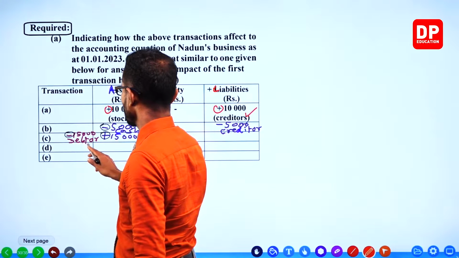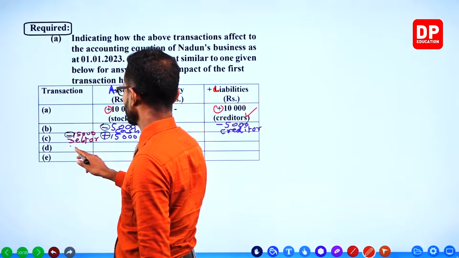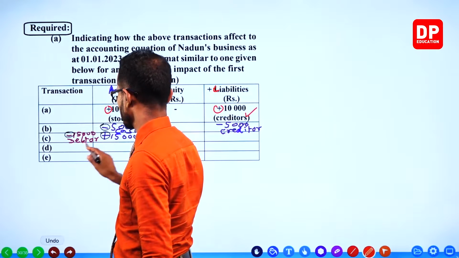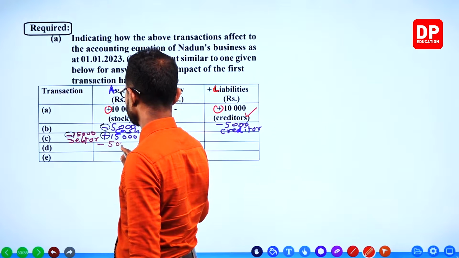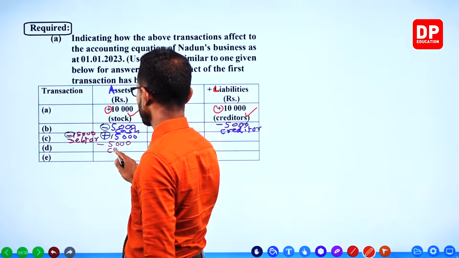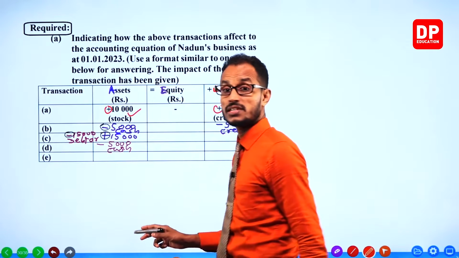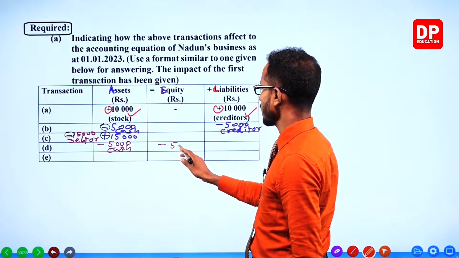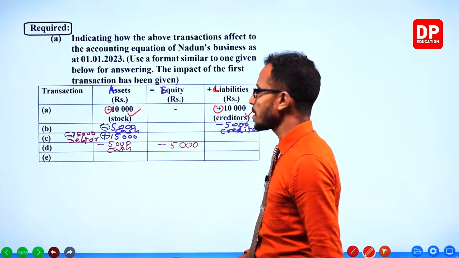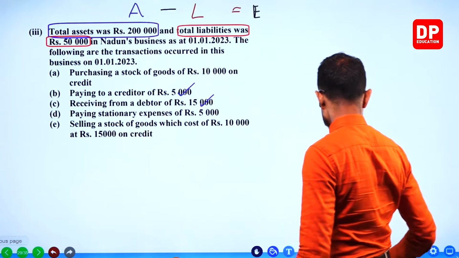So cash goes out, 5,000. Paying the stationery expenses. So expenses decrease equity. Because of expenses, it decreases equity.